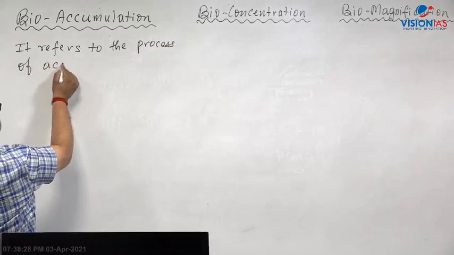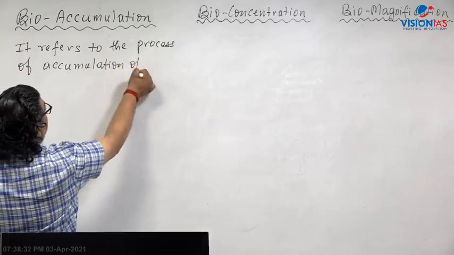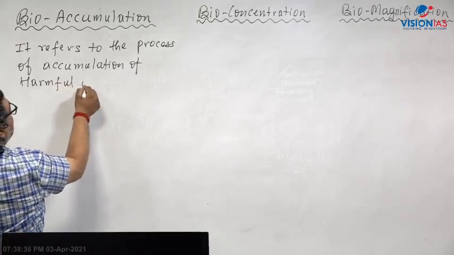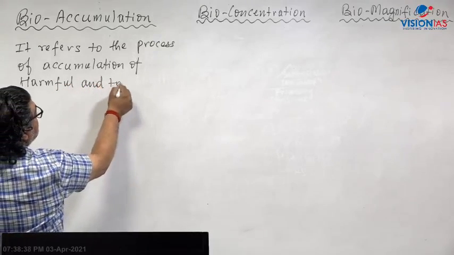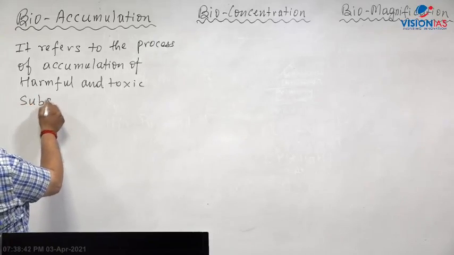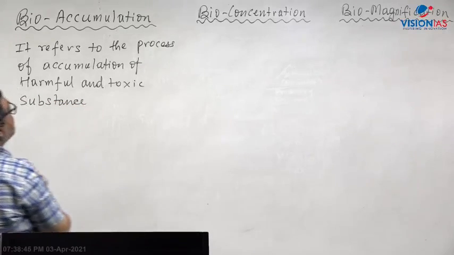of accumulation of harmful and toxic substances, whether it is a chemical pesticide or a heavy metal. So what is bioaccumulation?